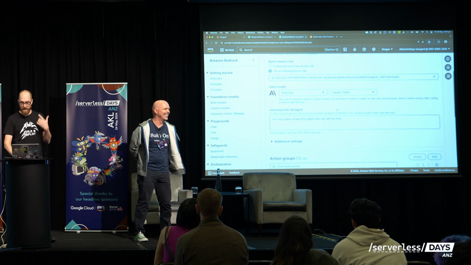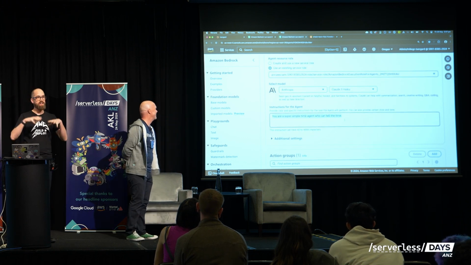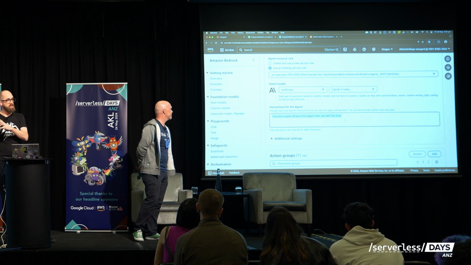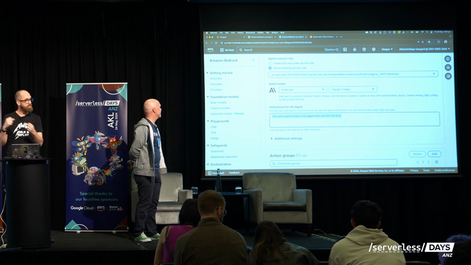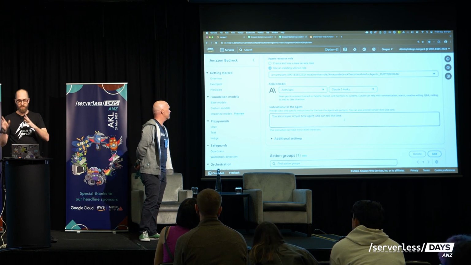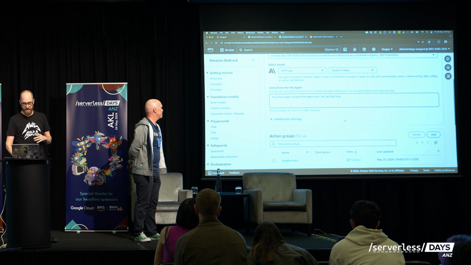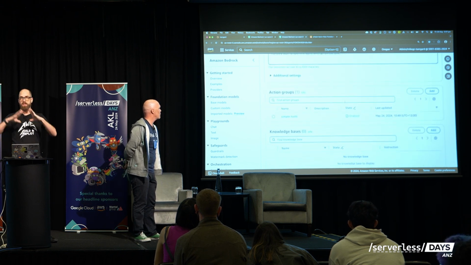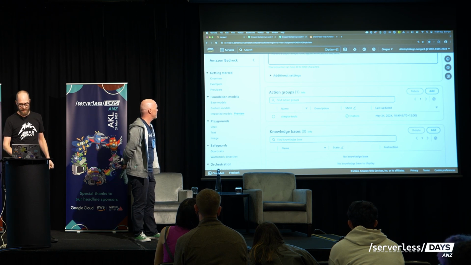I haven't done it. But down here, this is actually part of the prompt that we're going to use for the agent. So this goes into a prompt template and explains to the backend what's going to happen. In this particular case, it's super simple. We'll look at a more complex version in a minute. It's a super simple agent that can help tell the time, so we're giving the large language model powered application the ability to tell the time.